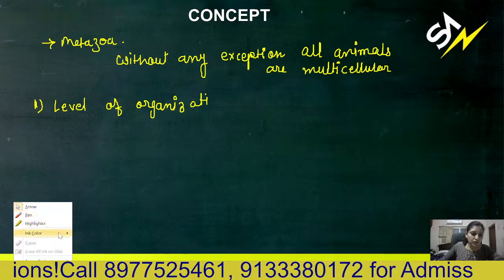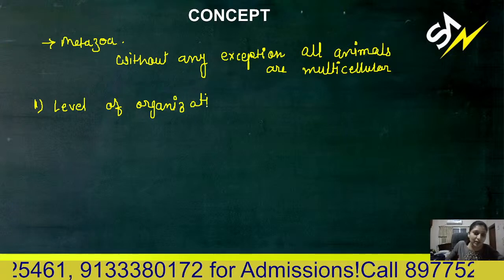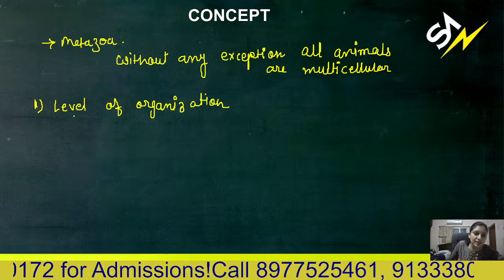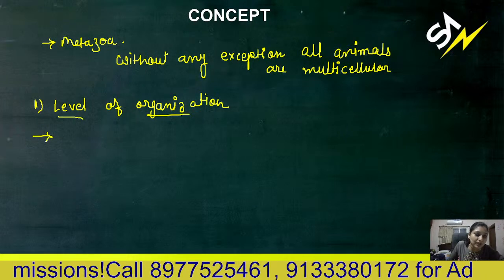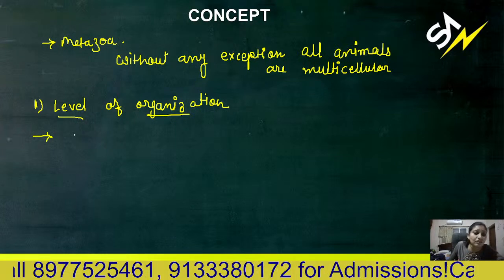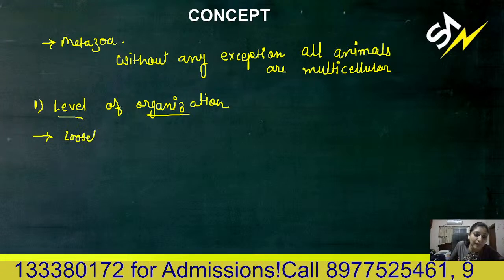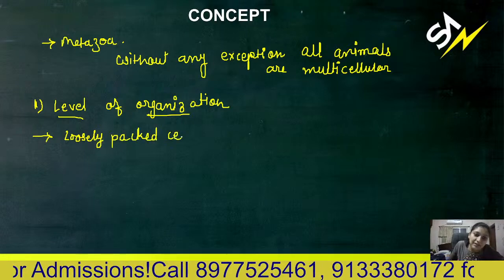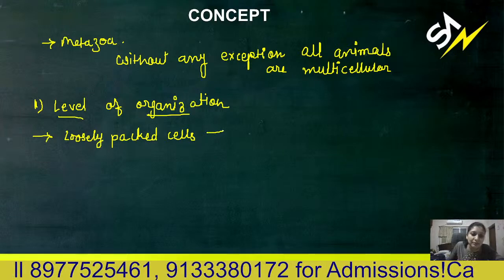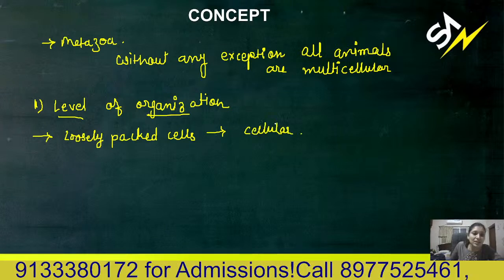So, yes, if you want to classify the animals, then you can use the level of organization as one basis for the classification. What types of level of organization are there? You know that all animals are multicellular. If they contain only loosely packed cells, and these cells together do not function in common, they are not working as a team, then this type of organization is known as cellular level of organization.